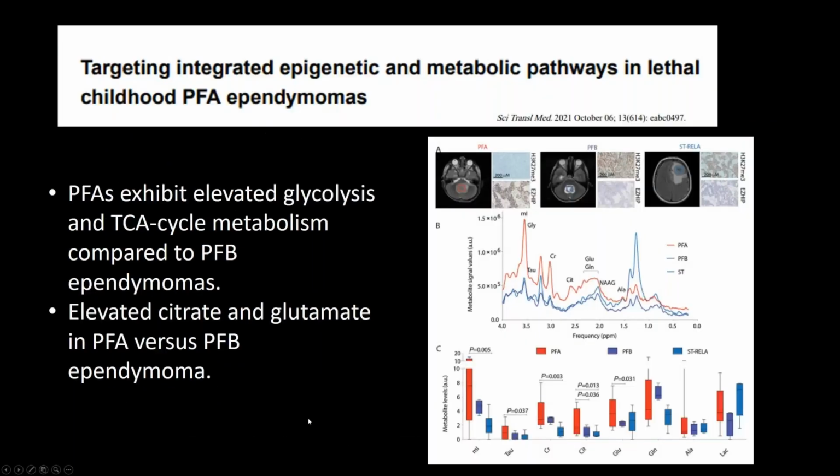And similar to the high-grade tumors that we had looked at, if you look at spectroscopy studies in these childhood ependymomas, comparing PFA and PFB, the PFA tumors, which again are the more aggressive tumors, also have a higher citrate and exhibit elevated glycolysis as compared to the PFB ependymomas.